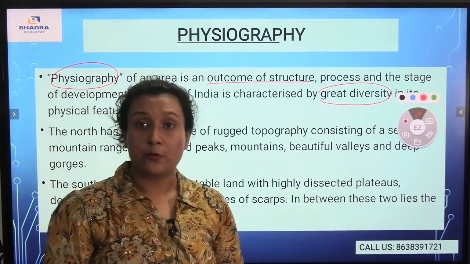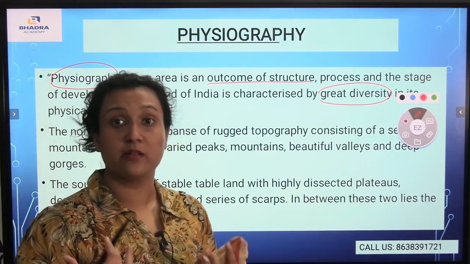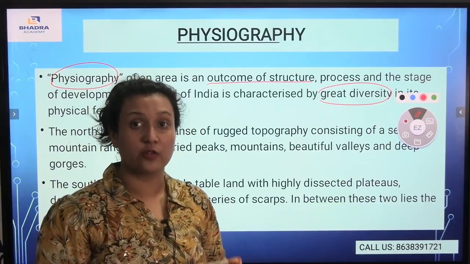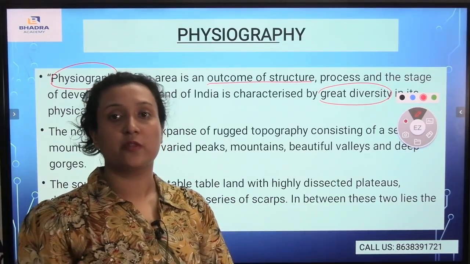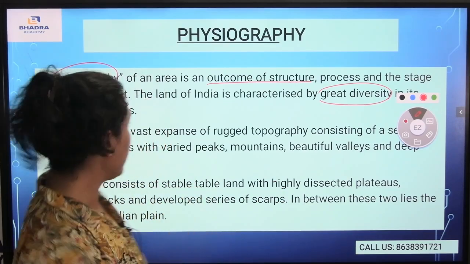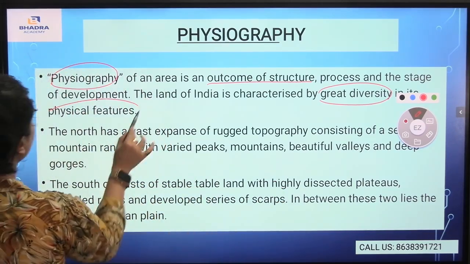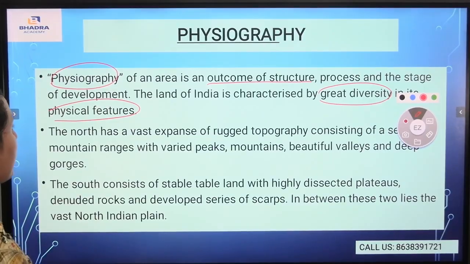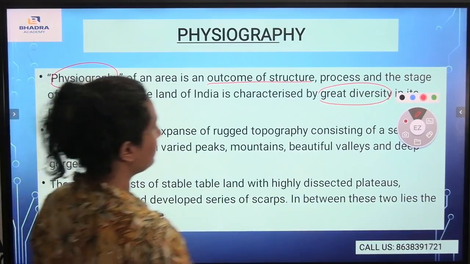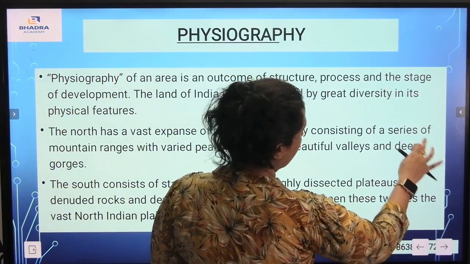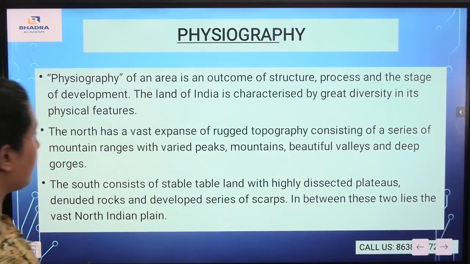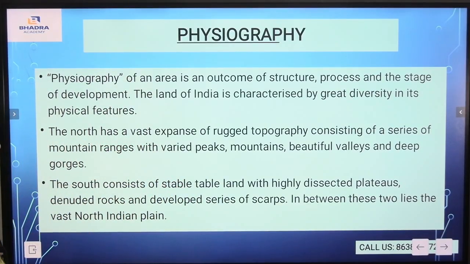Why? Because it has mountains, different types of climates, different kinds of agricultural conditions. From the northern part to the southern part, we have a great diversity, and also different physical features. The north has a vast expanse of rugged topography consisting of a series of mountain ranges with varied peaks, beautiful valleys and deep gorges.